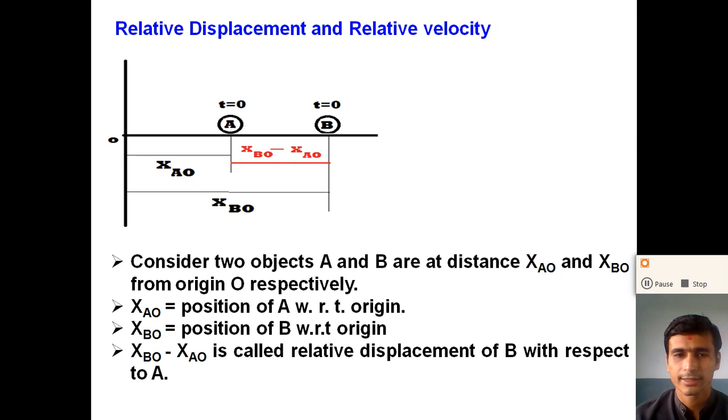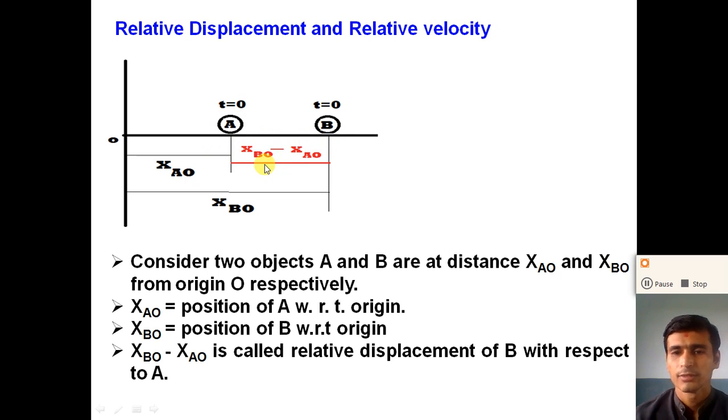So here the distance between the object A and the object B is xBO minus xAO. xBO minus xAO is called the relative displacement of B with respect to A, xBA. xBO is the position of the object B, xAO is the position of the object A, and xBO minus xAO is the relative displacement of B with respect to A, right?